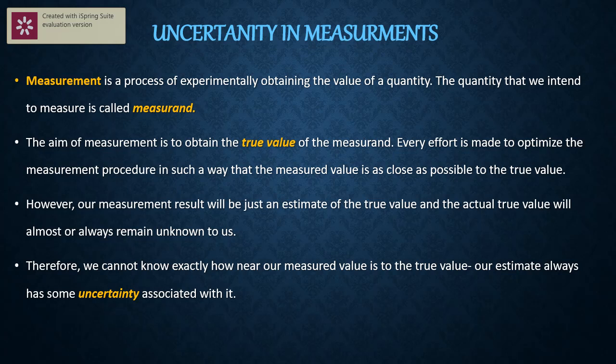That means what? During our measurement, we try our level best to get the exact value. It is because of a mistake, or the type of device we are using, or some practical errors we commit during the measurement, that we go wrong.